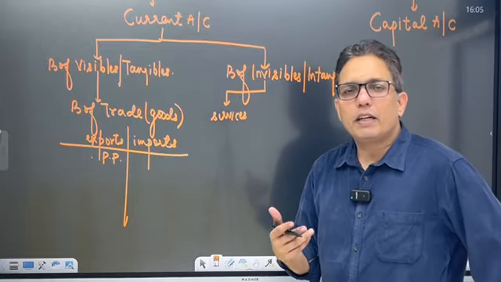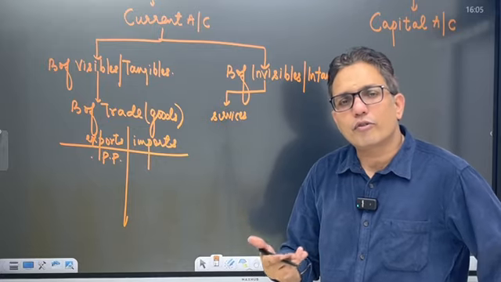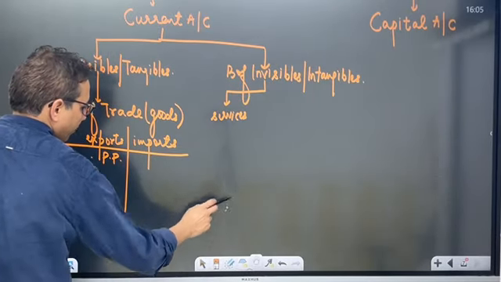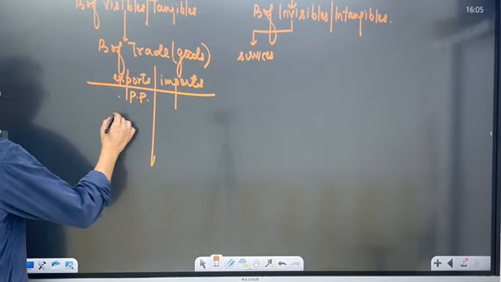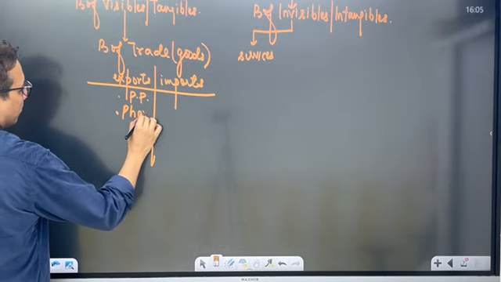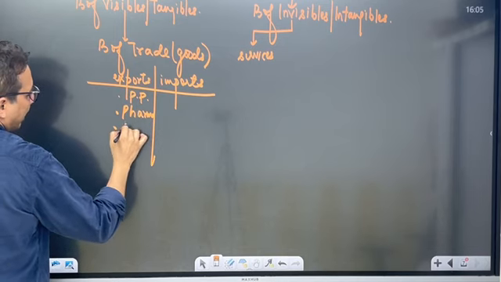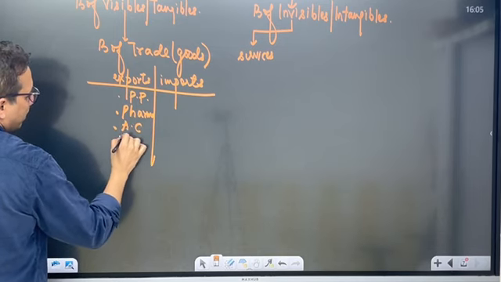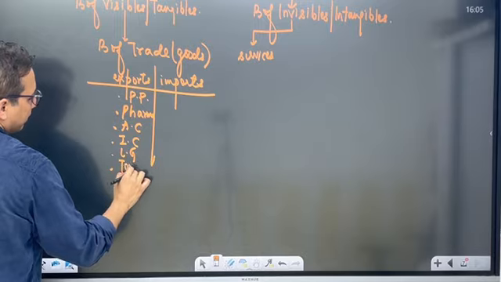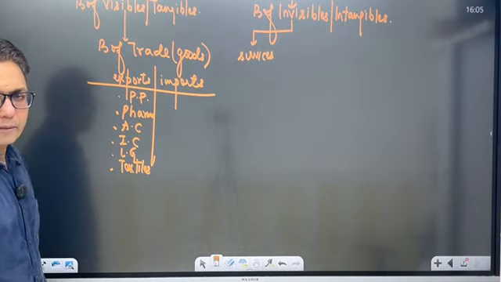Rather, for many years, petroleum products are the highest exports of India. All right. So it is petroleum products. It is pharmaceuticals. It is agricultural commodities. It is industrial commodities, leather goods, textiles. These are some largest exports of India.